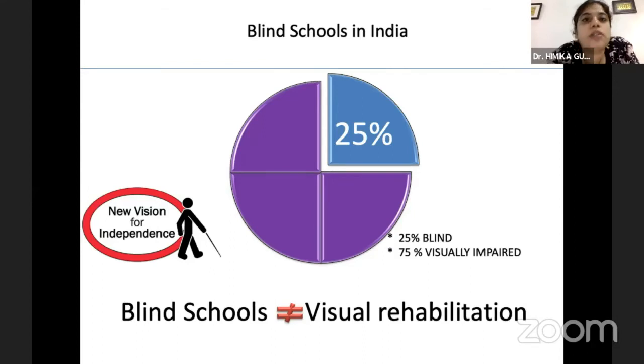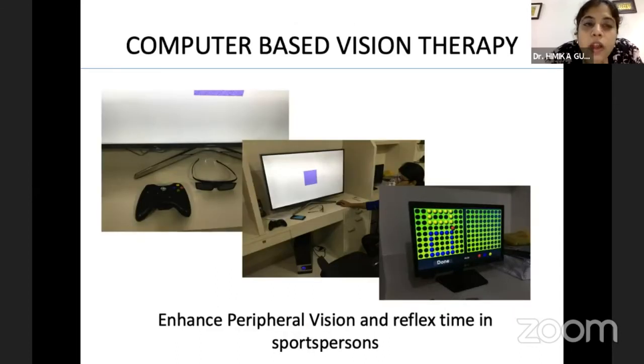It's no longer the situation where we don't have rehab centers in India. It's about awareness amongst clinicians to do appropriate referral. Nowadays, we also use a lot of computer-based vision therapy to enhance the peripheral vision and improve the reflex times. It's used in normally sighted sports personnel also.